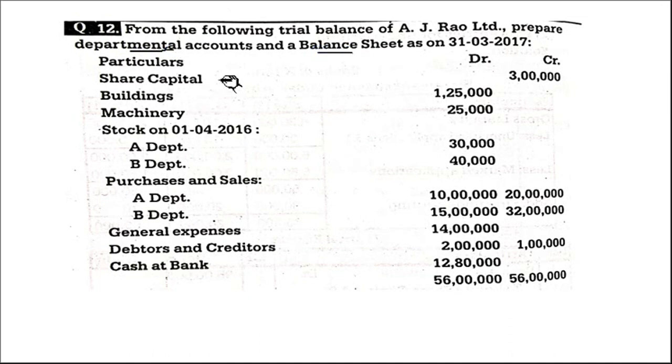Share capital, it goes in the balance sheet. Building, balance sheet. Machinery, balance sheet. Stock, opening stock, A department, B department. Trading account, purchases and sales. Trading account, general expenses, profit and loss account. Debtors and creditors, balance sheet. Cash at bank, balance sheet.